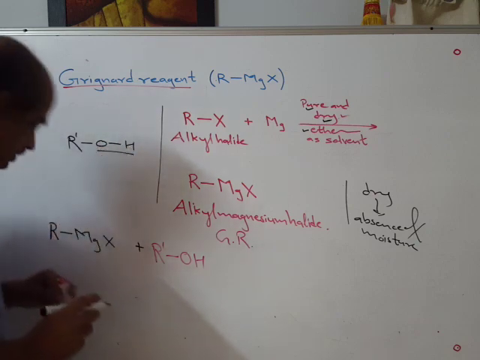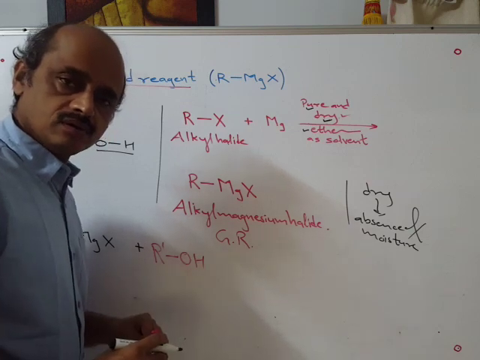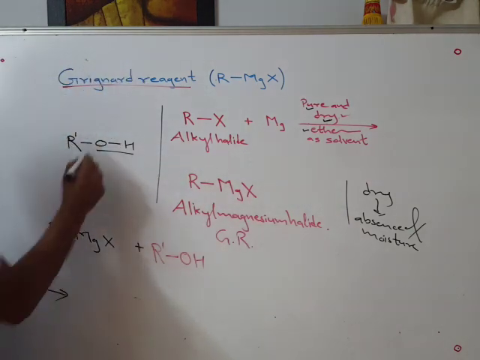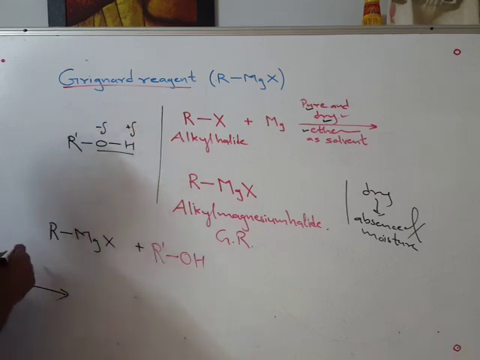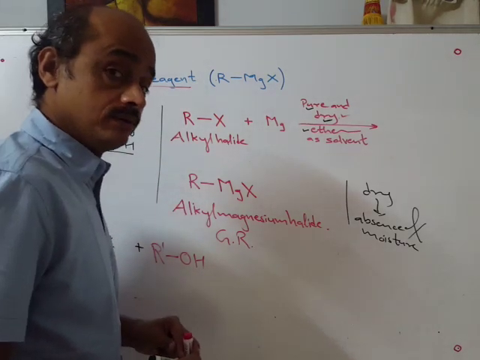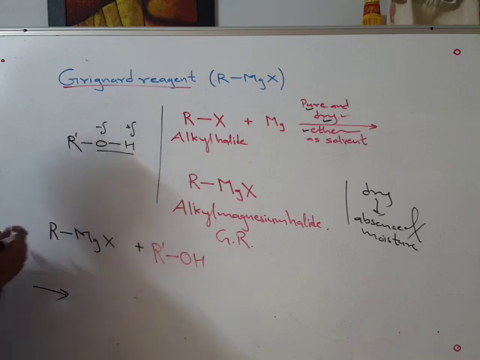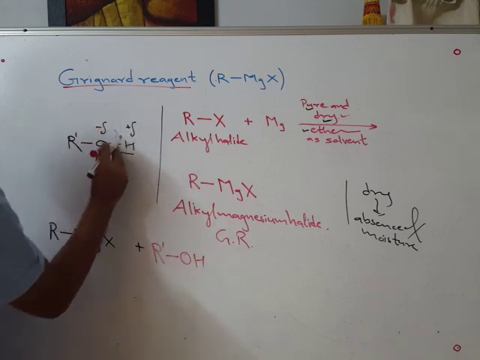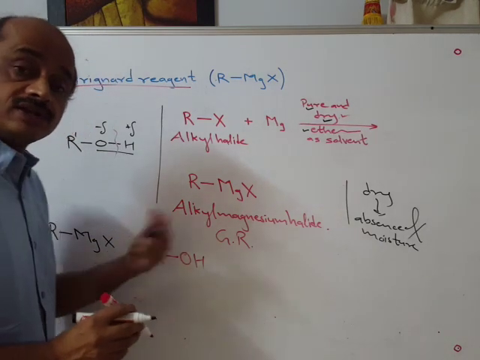As we know, oxygen is more electronegative, second only to fluorine, with delta negative charge on oxygen and delta positive charge on hydrogen. And therefore, during a reaction like what we have studied earlier with sodium, there is heterolytic breaking of this OH bond during a reaction.